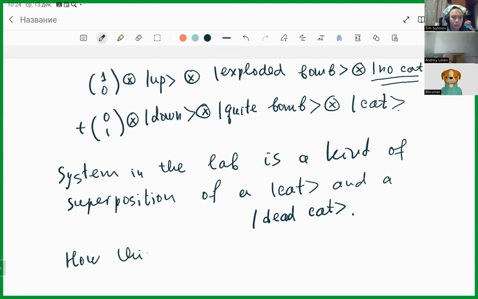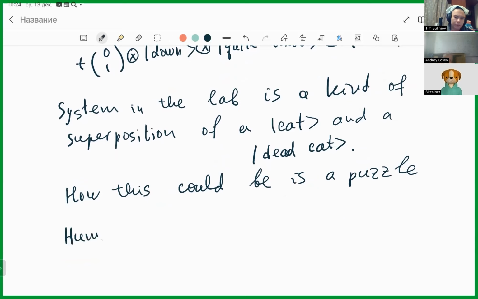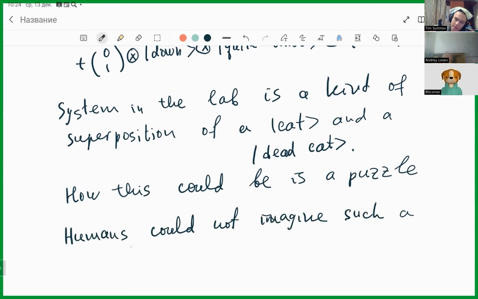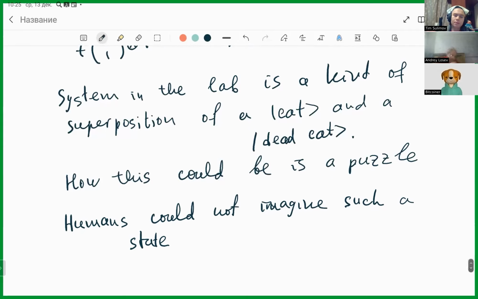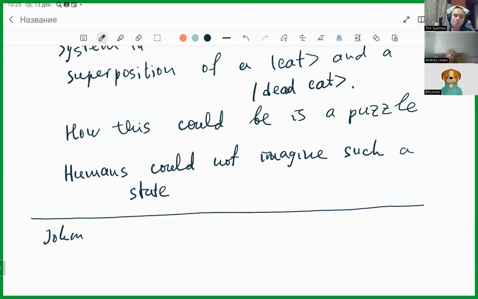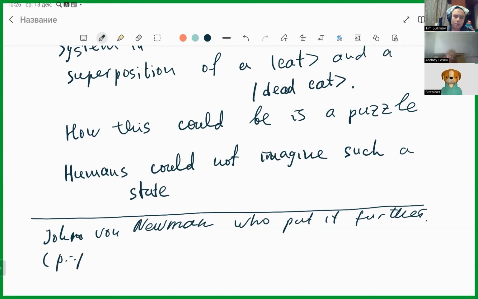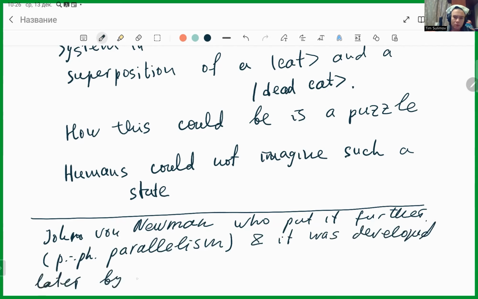And how this could be is a puzzle, because humans would not imagine such a state. People used to say that either we have a cat or we do not have a cat. So it is actually a question where probability comes from. So is it a cat who enters probability in the system, in the evolution? And it was actually John von Neumann who put it further. He called this psychophysical parallelism. I will not write these words. And it was developed later by Everett.